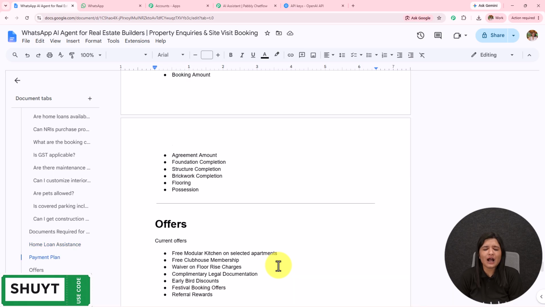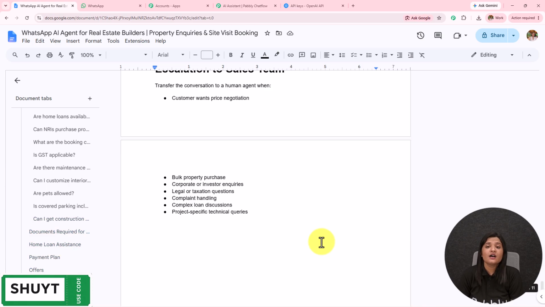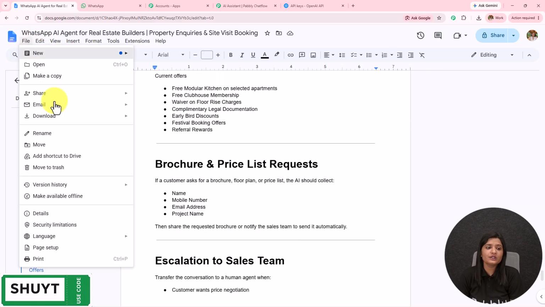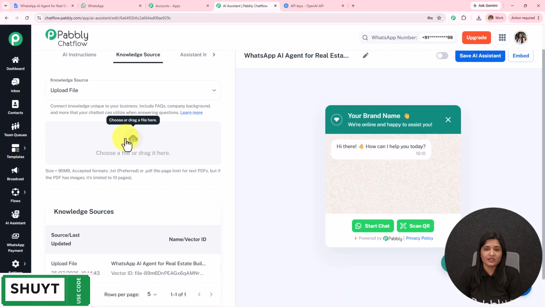In this manner you have to create a very detailed knowledge base and provide all the details of your business, products and services over here. After doing this, you simply have to download it in .txt or .pdf format, and then upload it over here just in the manner I have uploaded it. If the PDF has images, the limit is up to 10 pages only.